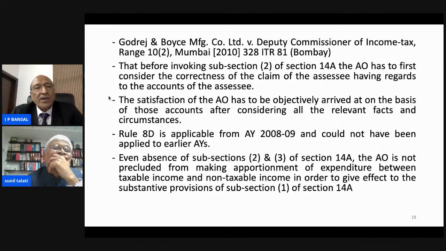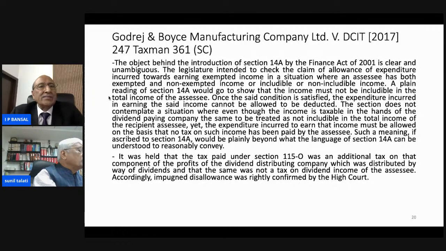So, even in absence of section 2 and 3, the law earlier was prevailing that expenditure relating to exempted income cannot be allowed against expenses as expenditure against taxable income. So this is the principle right from the beginning. It is therefore 14A has been rightly inserted in the statute with retrospective effect.